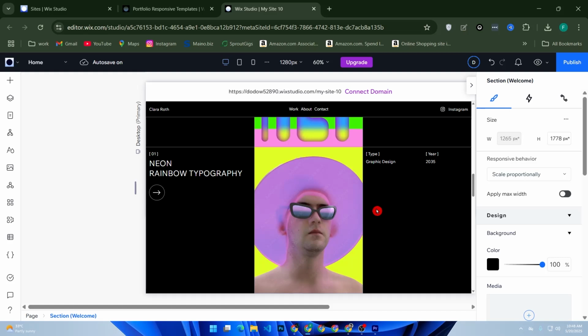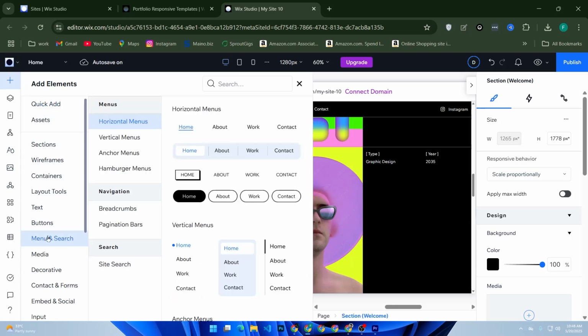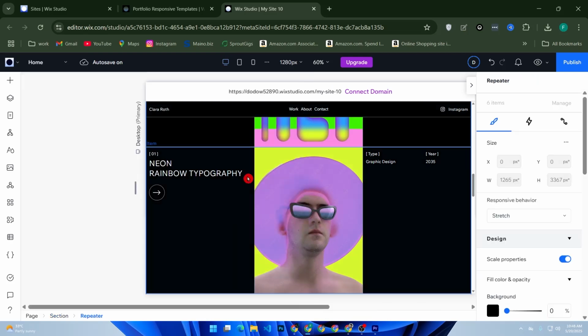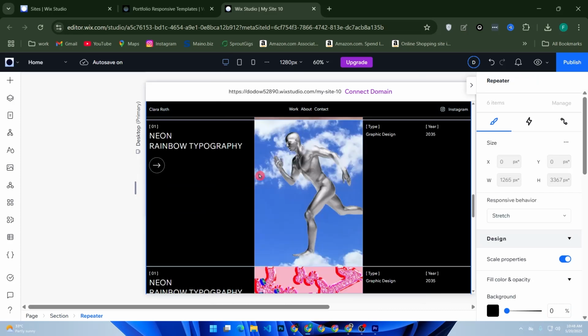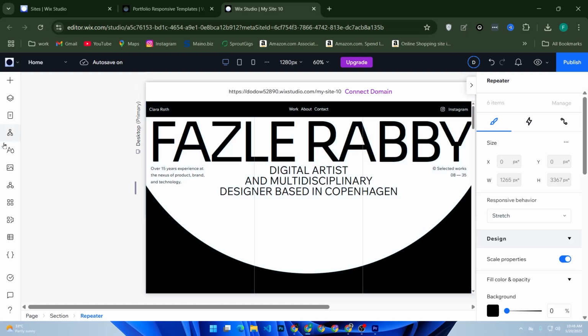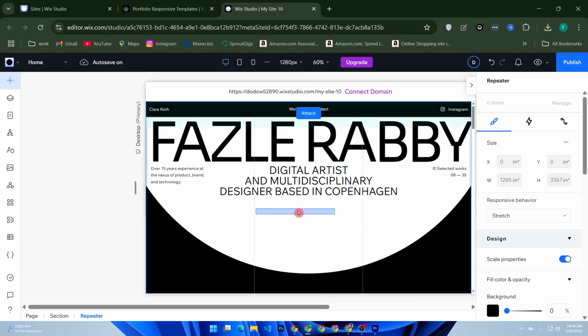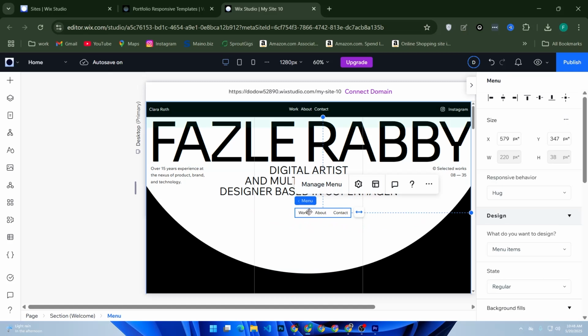After that, from the left side menu, click on plus icon, then scroll down and click menu and search button, or add a new page like about me, contact us, etc. Choose one and again go to menu search, then drag onto your canvas. Look like that.